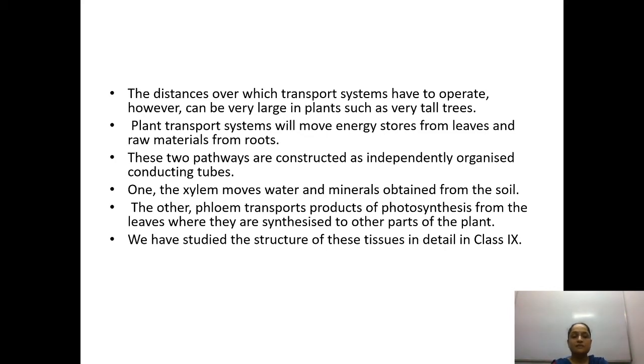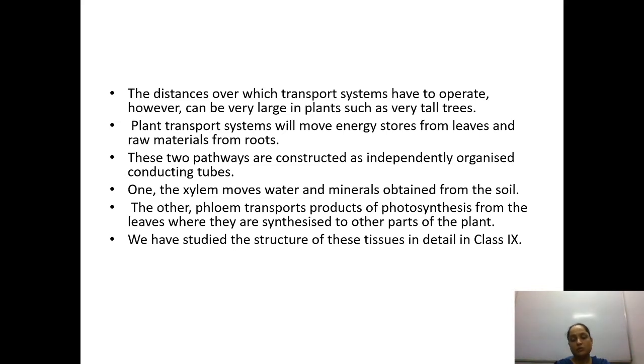Next thing, the distances over which the transport system has to operate, however, can be very large in plants such as tall trees. Means the distance can be more if the tallness of the tree is much. And the plant transport system will move energy stores from leaves and raw material from roots. Okay, so roots are going to absorb water and minerals from the soil and transport those substances to the entire plant body, to the leaves also. And whatever the leaves synthesize in the form of food, that food is also going to be transported to the entire body.